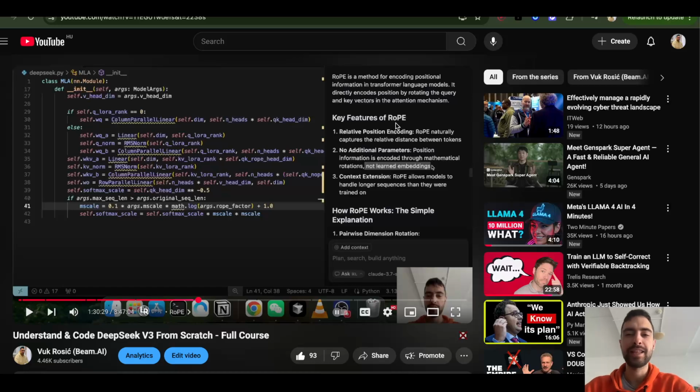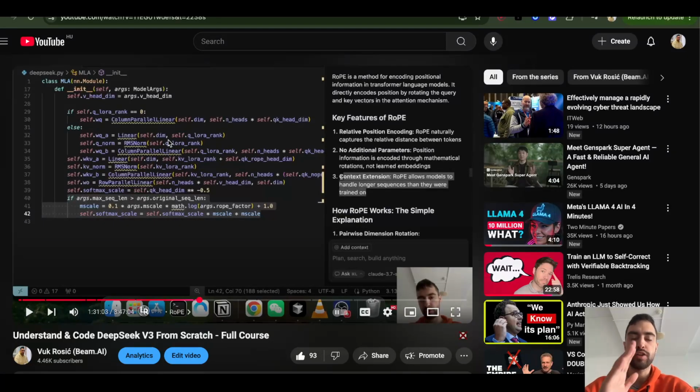So the LLM doesn't need to have a bunch of other parameters that it should learn. Rope is just a simple mathematical trick that lets us encode the position. We can also extend the context window after the training, which is what Meta Llama 4 did with Scout to extend it to 10 million tokens.